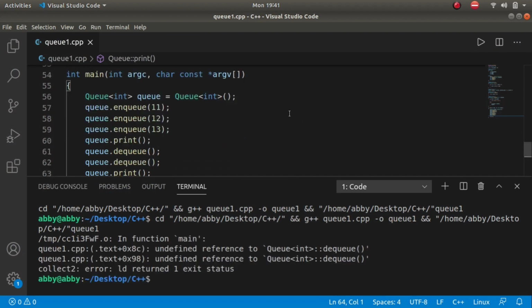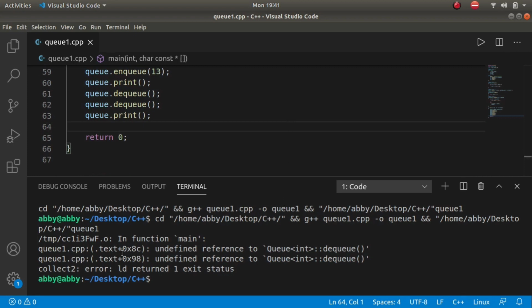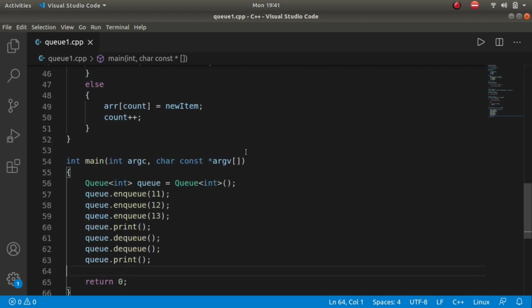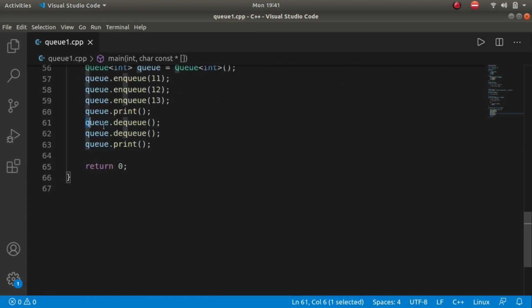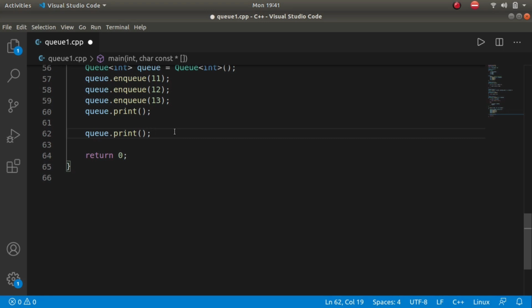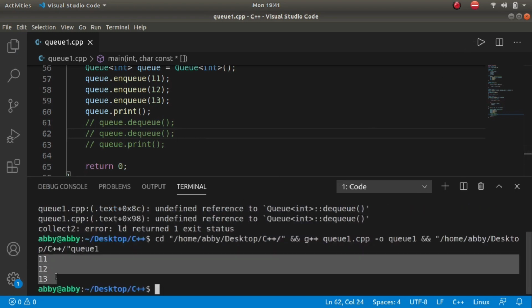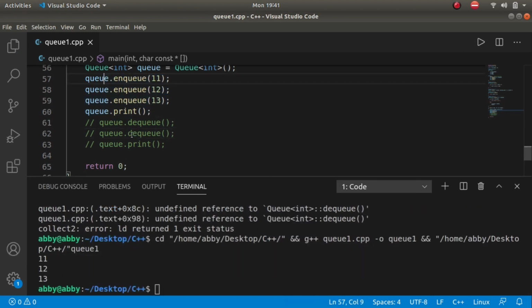Okay, there are some errors. Yes, the error is we have not written the dequeue function, so we cannot dequeue it. So we will just comment these 3 lines for now. Okay, yes, our code works till enqueue. We haven't written a function for dequeue yet. So our code works for enqueuing 11, 12 and 13.